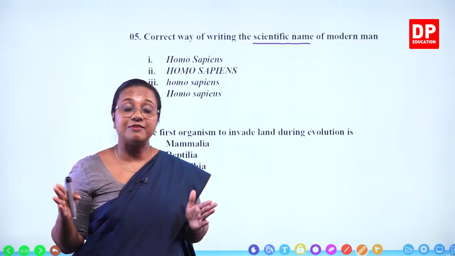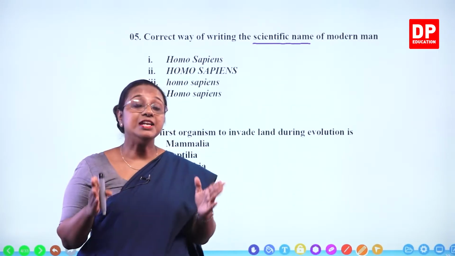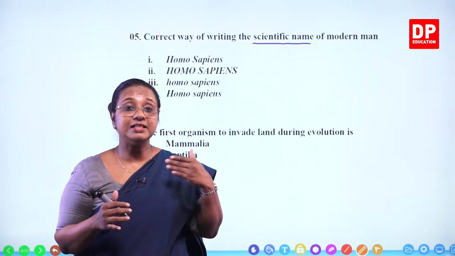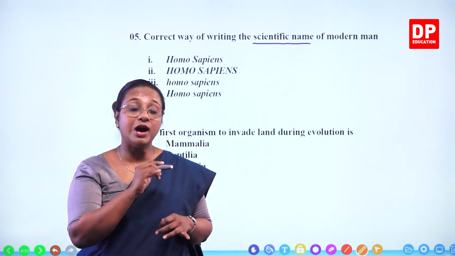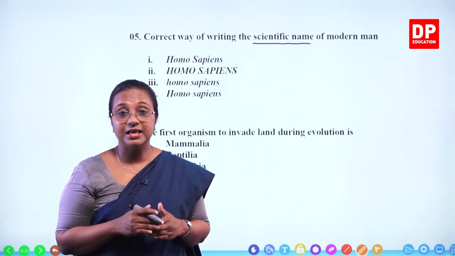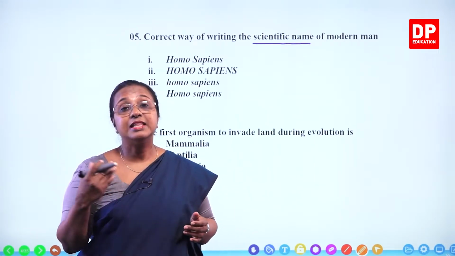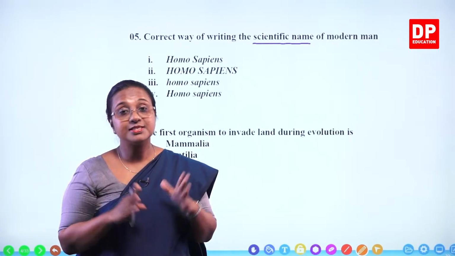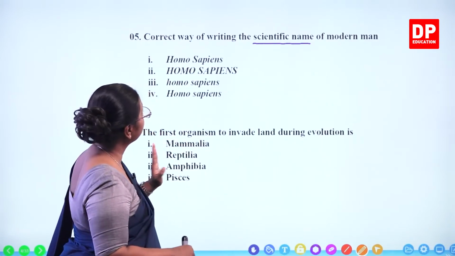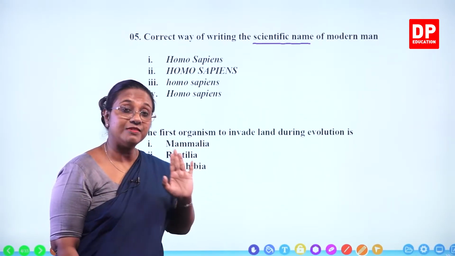Rest of the letters have to be simple letters. And usually the names are written in either Latin or Greek. And when handwritten, you have to underline the words separately. And when they are printed, they have to be italicized. So if you remember all these standards, when you look at the name, you can easily identify whether it's correctly written or not.